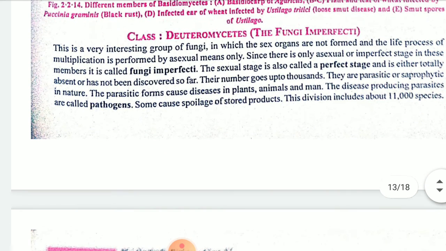Characteristics of Deuteromycetes: the somatic phase is present in that, and oidia and chlamydospores are present. After that, the ascospores, basidiospores, these are all present there.